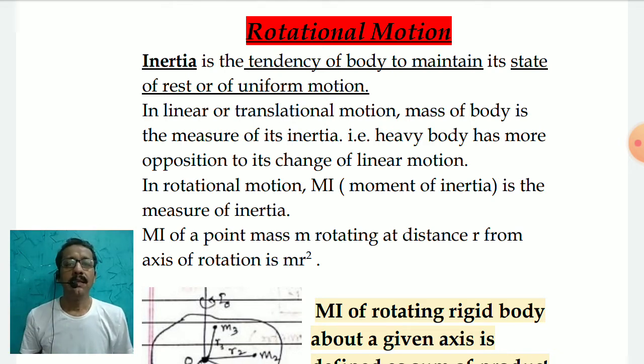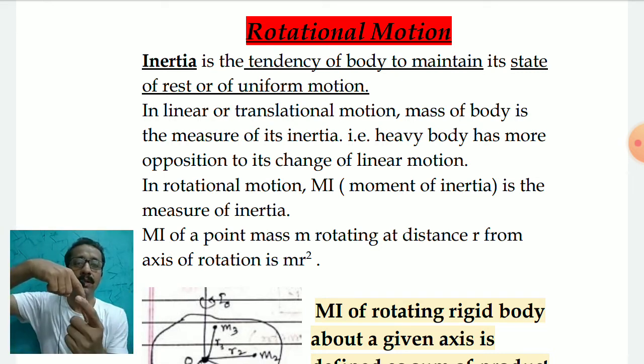Now, what exactly is the moment of inertia of a body? First of all, let me talk about how much the moment of inertia is. Popularly, henceforth, it will be called MI. The MI of any point mass m about an axis of rotation: if an object is at distance r, the mass of which is m, and this object is going to rotate about this axis of rotation, its moment of inertia is given by m r squared.